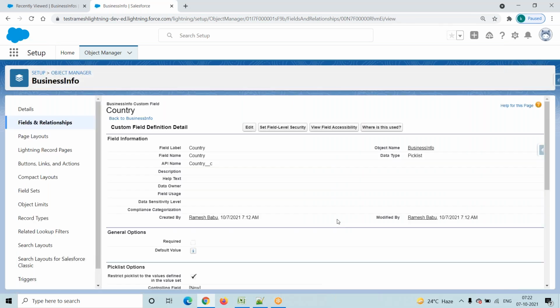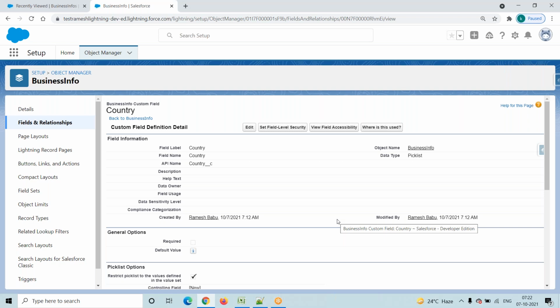So first of all, the definition of the record type is to separate the business. Suppose anyone asks what a record type is, we have to say it is to separate the business. To separate each business, we implement record types. To implement a record type, first we create a page layout. Then we create a record type, and while creating it we assign that particular page layout.